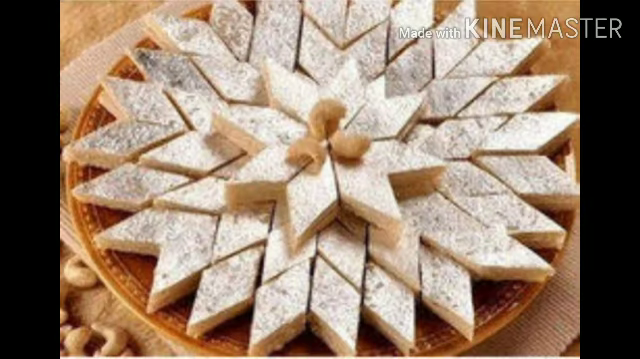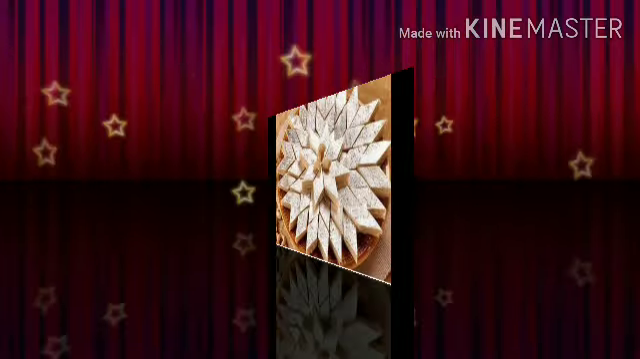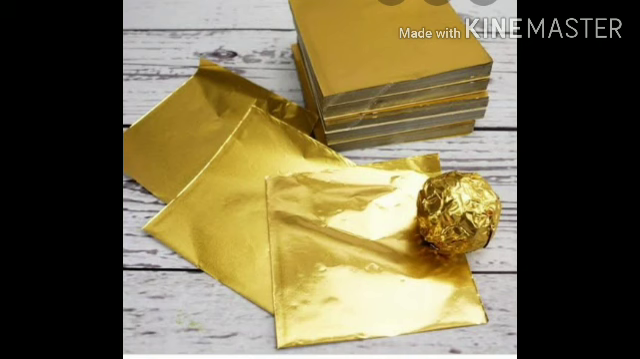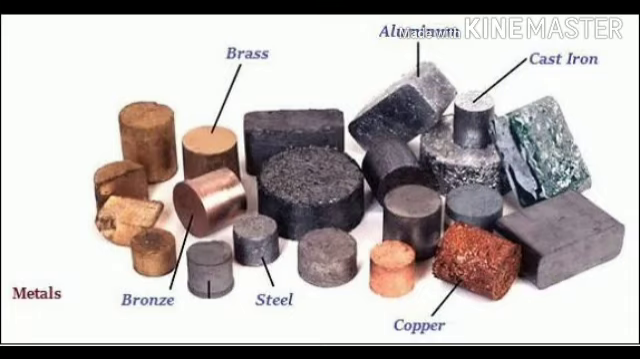During festivals, we eat some delicious sweets and chocolates which are covered with thin sheets of silver and gold. So, how is it possible to make thin sheets of metal? This property is known as malleability. Malleability is the property where we can draw thin sheets of the metal. Gold is the most malleable substance.